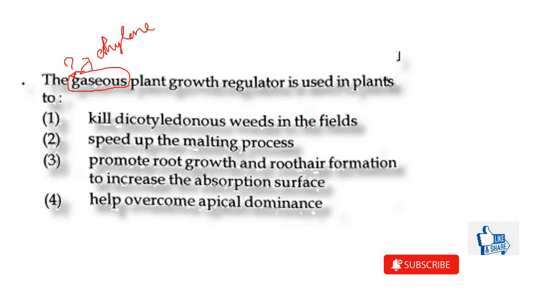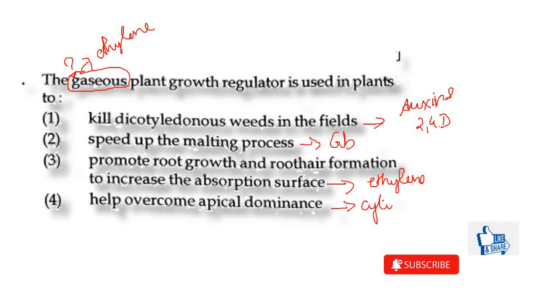Now, to kill dicotyledonous weeds in fields, this is performed by auxins, synthetic auxins, that is 2,4-D. Speeding up malting process is performed by gibberellins. Promoting root growth and root hair formation to increase absorption surface. This is the exact line for ethylene, which is the function of ethylene. So all these physiological functions of phytohormones have been given. And then helping in overcoming apical dominance. This is a function of